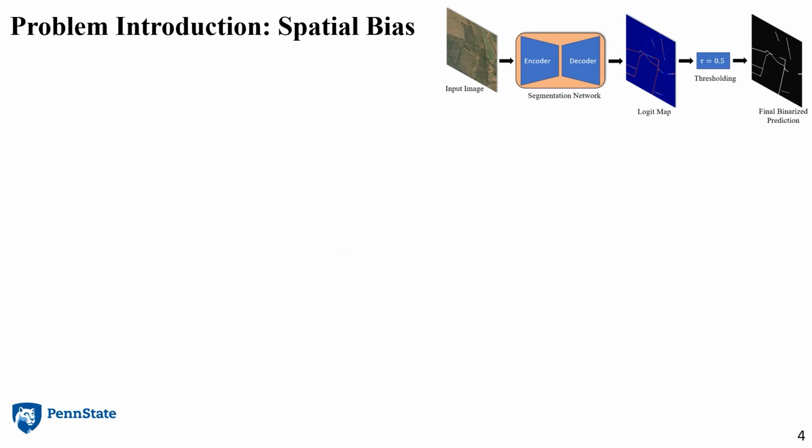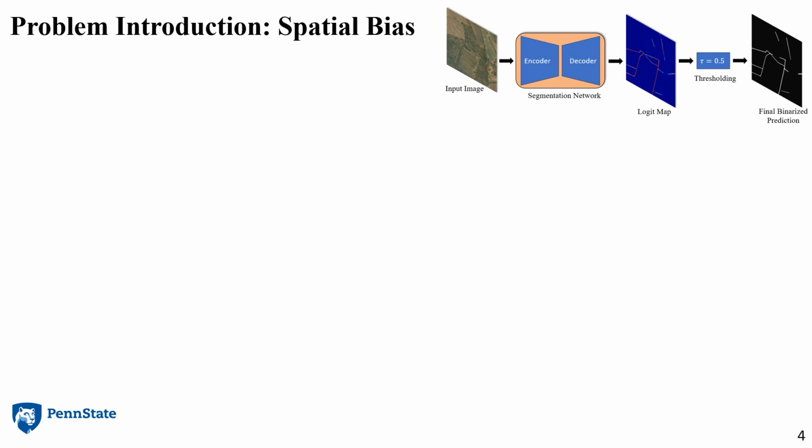So what is the problem in the way we perform binary segmentation? Well, a common phenomenon in current and former state-of-the-art segmentation models is spatial bias. What is spatial bias? Well, in some patches, the logit scores are consistently biased upwards, and in others, they are consistently biased downwards. These biases cause false positives and false negatives in the final predictions when thresholded by a fixed